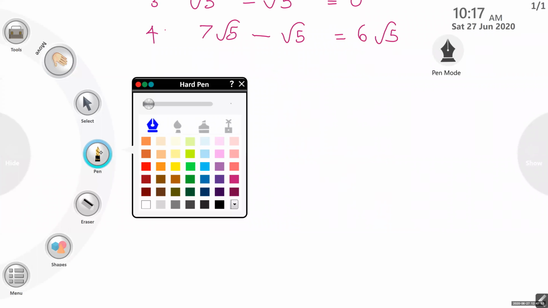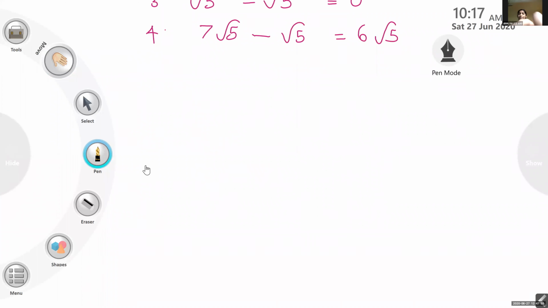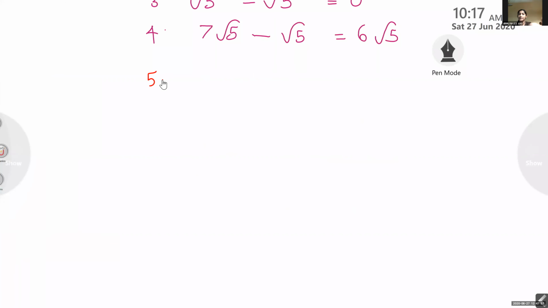Shall I give you the next question? Yes, ma'am. Okay. The next question is, what about root 10 minus root 8? Can you tell the answer? Jerlin, root 10 minus root 8. Same answer. Is it root 2?